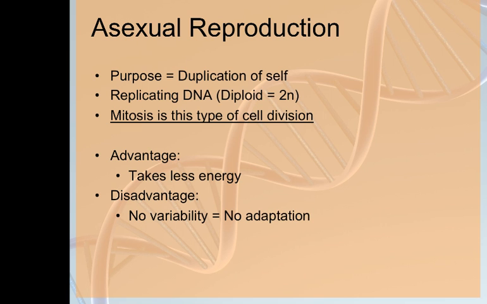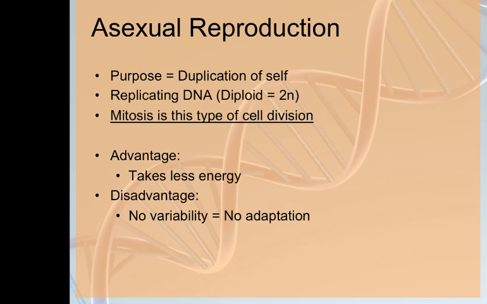Let's start by talking about why cell division takes place and what the reasons for cell division are. If cells are lost, or if they die and they need to be replaced, they are replicated through a type of cell division that is asexual. Cells that are made are exact replicates of the mother cell. They have the same DNA, the same number of chromosomes that the original cell started with. The term for this state, having the full complement of chromosomes, is diploid or 2N. This type of cell division occurs through the process of mitosis.